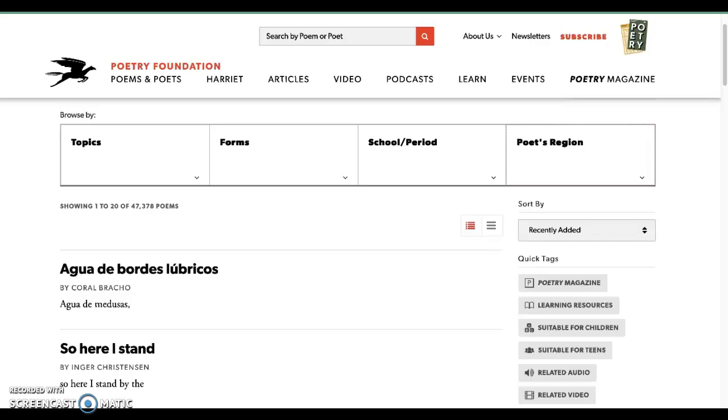And I forgot to show you at the Poetry Foundation, at the top of the page is a way to search by a specific poem or a poet's name. So lots of good opportunities here to look for poems that you want to share with the class.